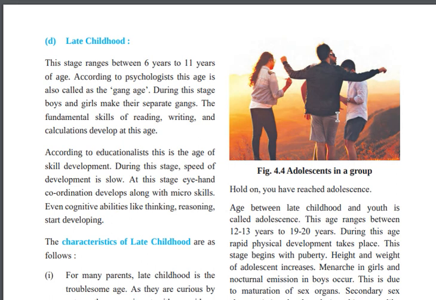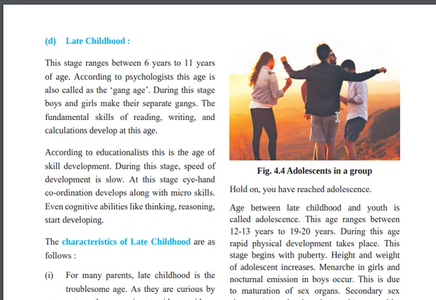The child develops fundamental skills like reading, writing, and calculation by this age. According to educationalists, this is the age of skills development.